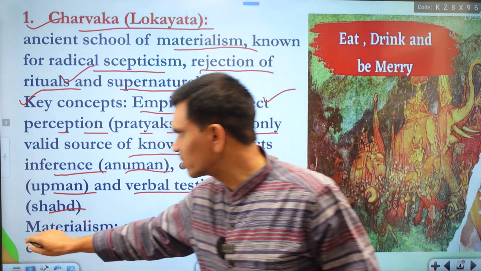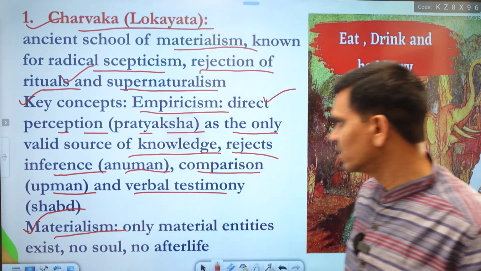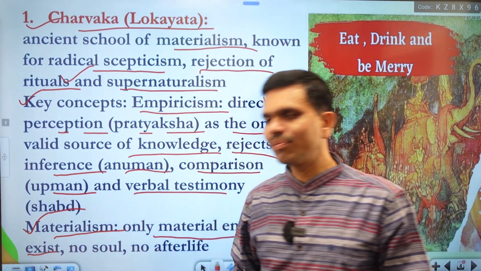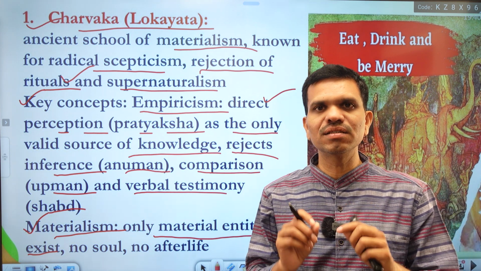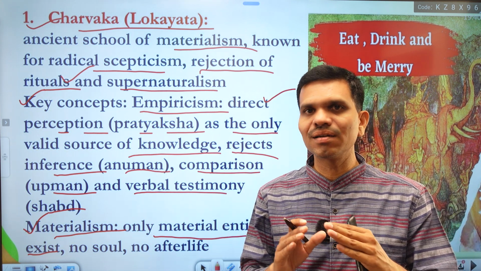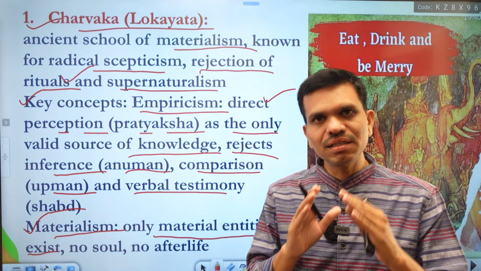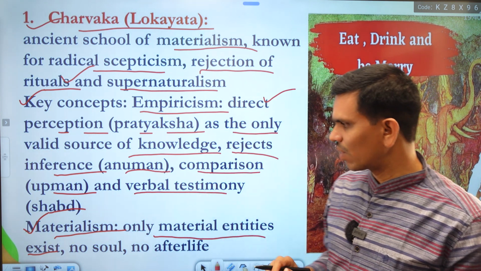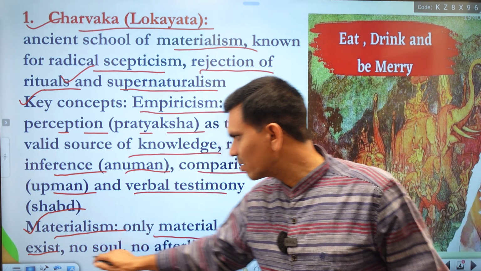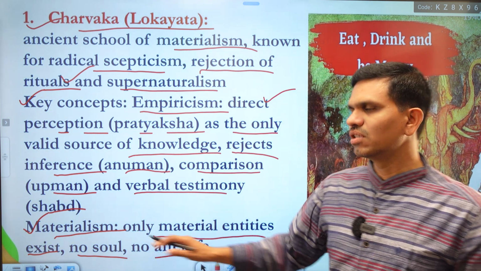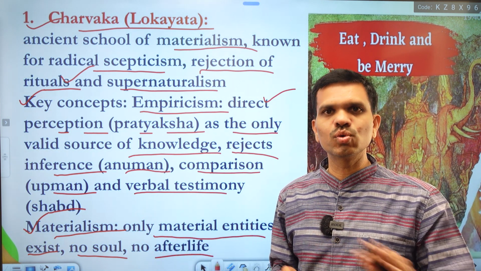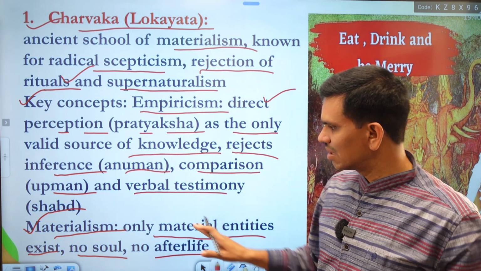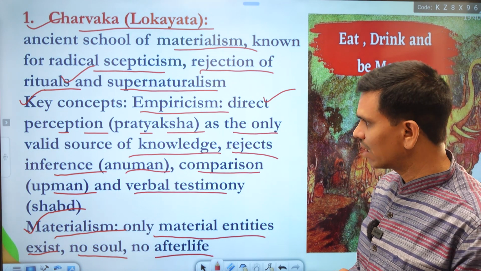The second key concept here is materialism. They consider that only material entities exist. According to them, there is nothing else; only material things or material entities are the important entities on earth and only they exist according to Charvaka. They do not consider soul or afterlife. This is at the core of their philosophy. There is no soul, there is no afterlife, so we live in the present. This is the philosophy of Charvaka or the Lokayata system.